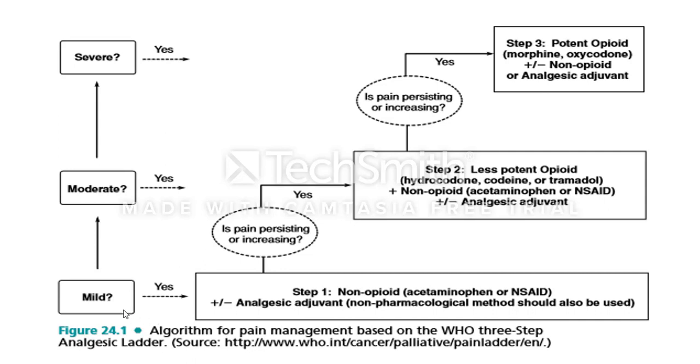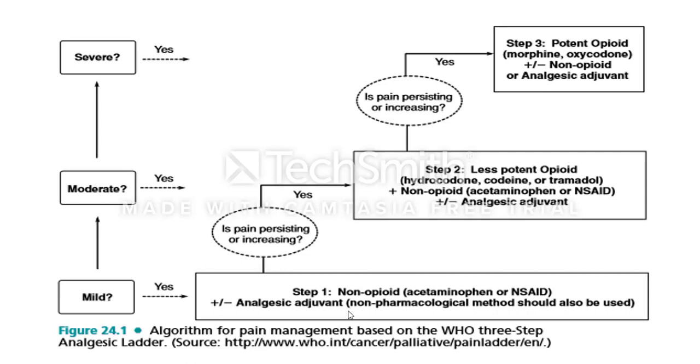In the first step, if the pain is a little bit mild, at that time we will use non-opioids. Non-opioids contain acetaminophen or non-steroidal anti-inflammatory drugs, with or without some analgesic adjuvants.